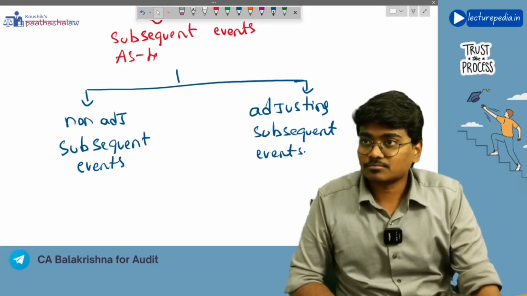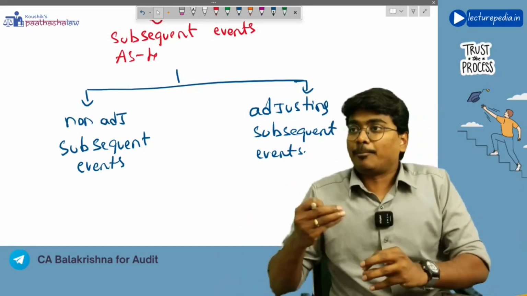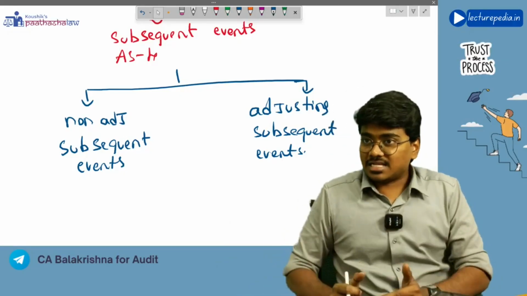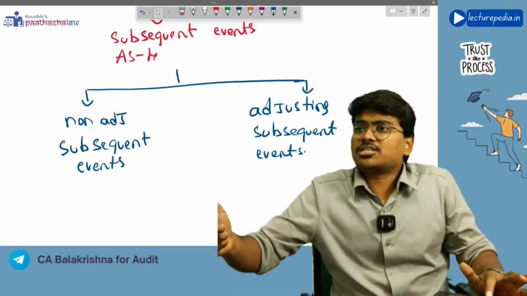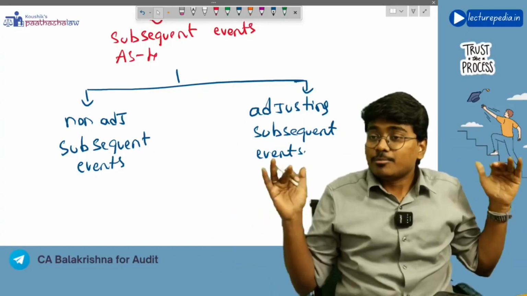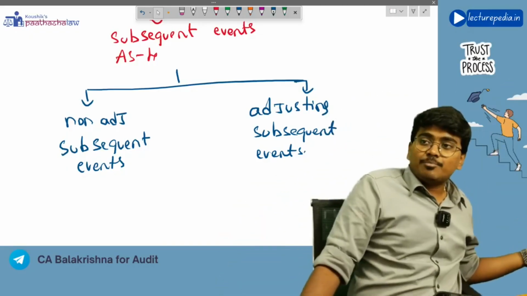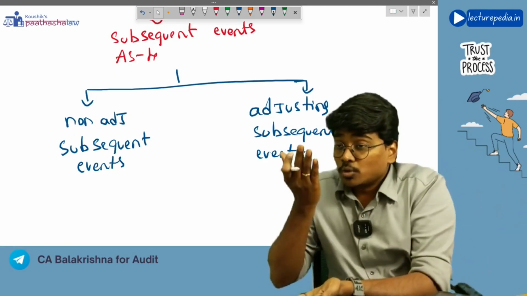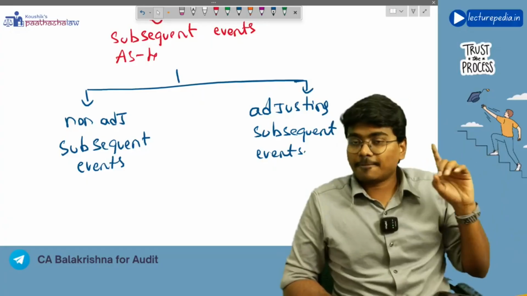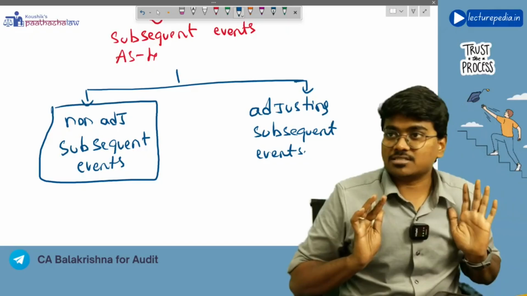Understood? So, transactions like sales, purchases, or purchase of any fixed asset, all these transactions occurring after 31st March 2026 will be non-adjusting subsequent events, because you need not adjust or disclose those transactions in the previous year financial statements. Got it? So that is known as non-adjusting subsequent events.